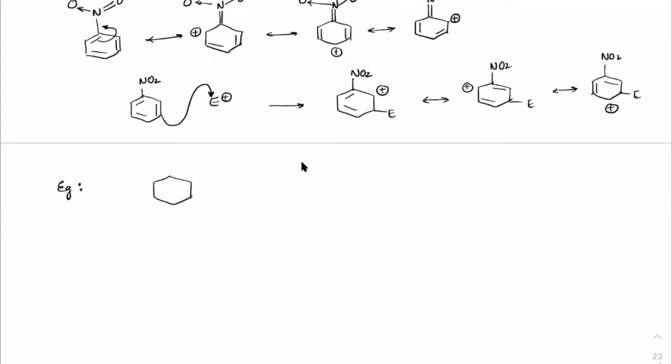Suppose we have benzene, CH3 and NO2 present, and they are trying to undergo electrophilic substitution. Let me call these compounds 1, 2, and 3.